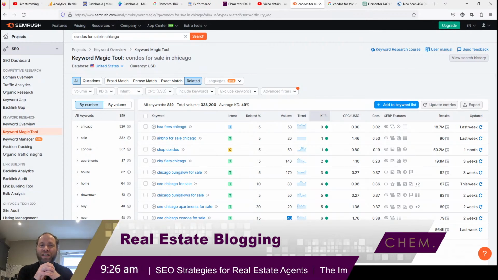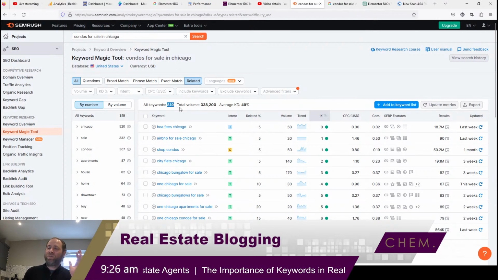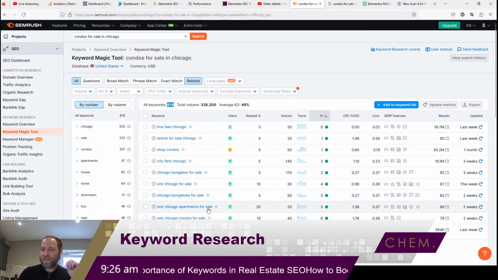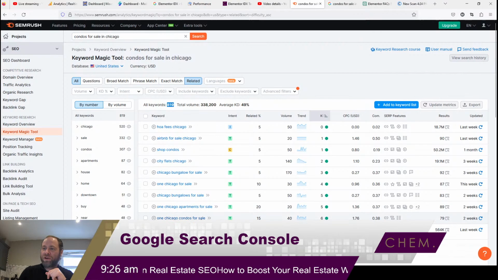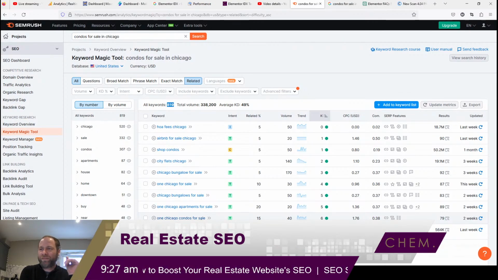If you built out 1,000 pages, there's 819 keywords here, right? If you built out a page for every one of these, and some of them are one Chicago for sale, right, one Chicago apartments for sale. That's a variation on the same keyword. One Chicago condos for sale. You could either do separate pages or try and combine those keywords onto one page.